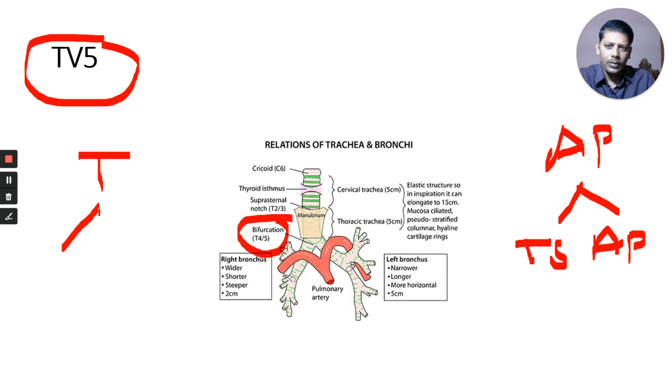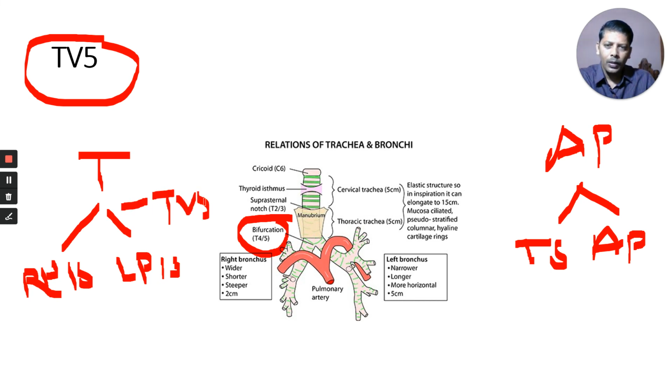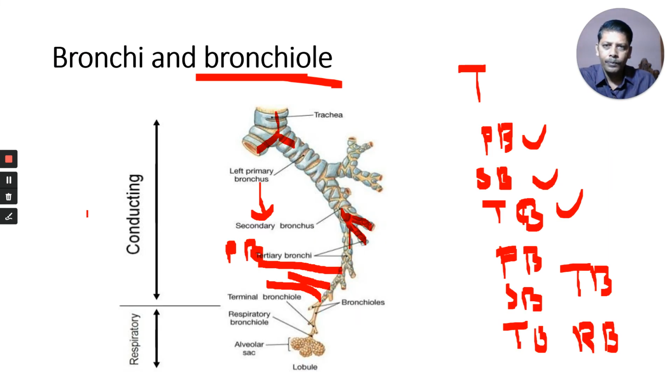After bifurcation, it is the right primary bronchus and the left primary bronchus. This division occurs at the level of thoracic vertebra 5, where it bifurcates into two branches.